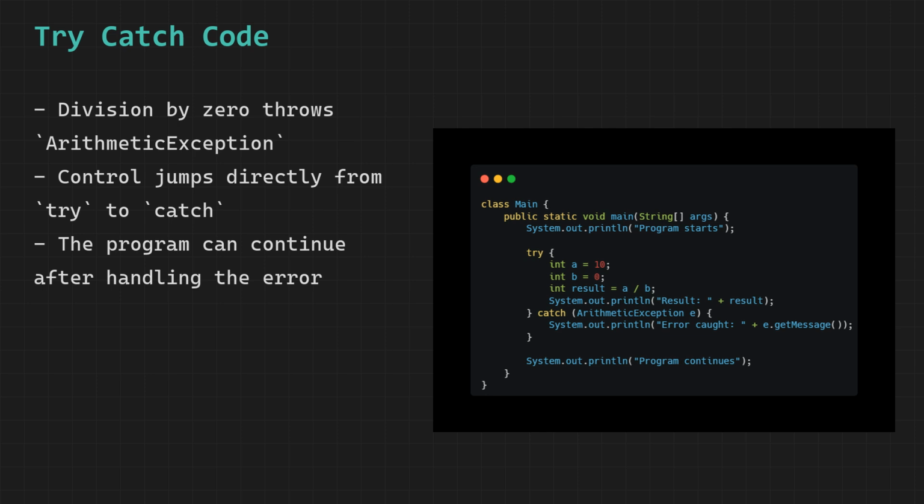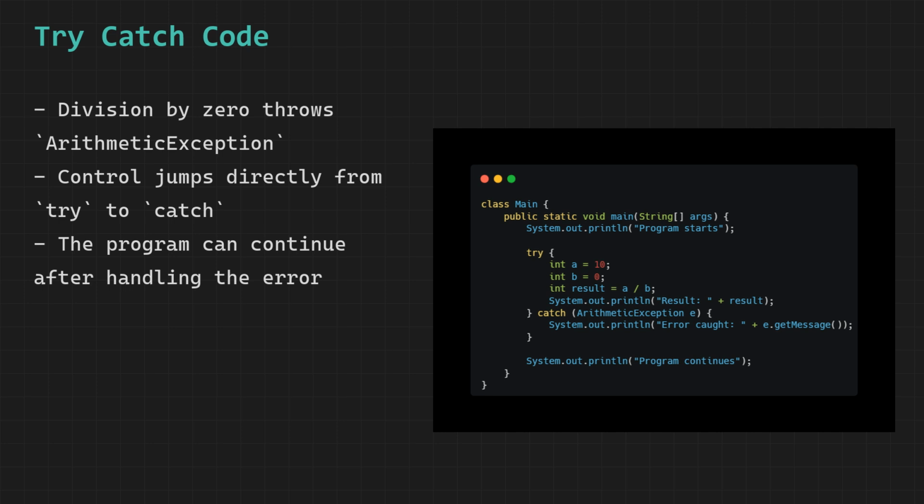We have one class called Main, and inside the main method we can see a try-catch block in action. This example demonstrates exactly what happens when an exception is thrown and how Java handles it gracefully. The first line prints "Program starts". This line is outside the try block so it runs normally without any issue. Then we enter the try block.